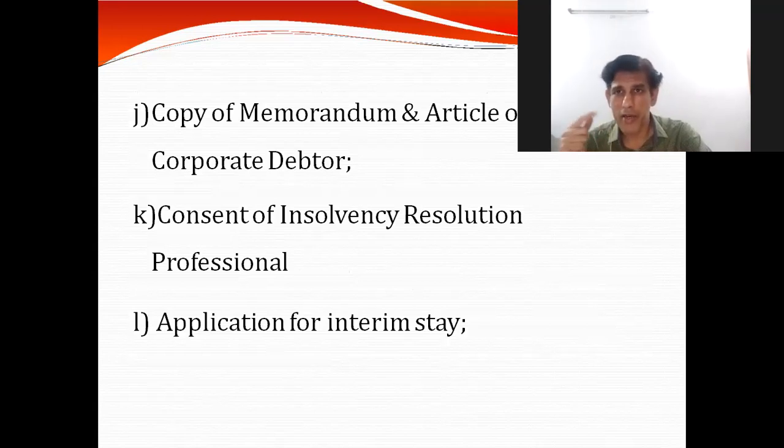The financial creditor would like to appoint an insolvency resolution professional who would execute the whole process. Therefore, they need to file the consent of the IRP along with the document, which is required in a designated form. So that consent has to be given by the IRP, friends. And then there has to be an application for interim stay if required.